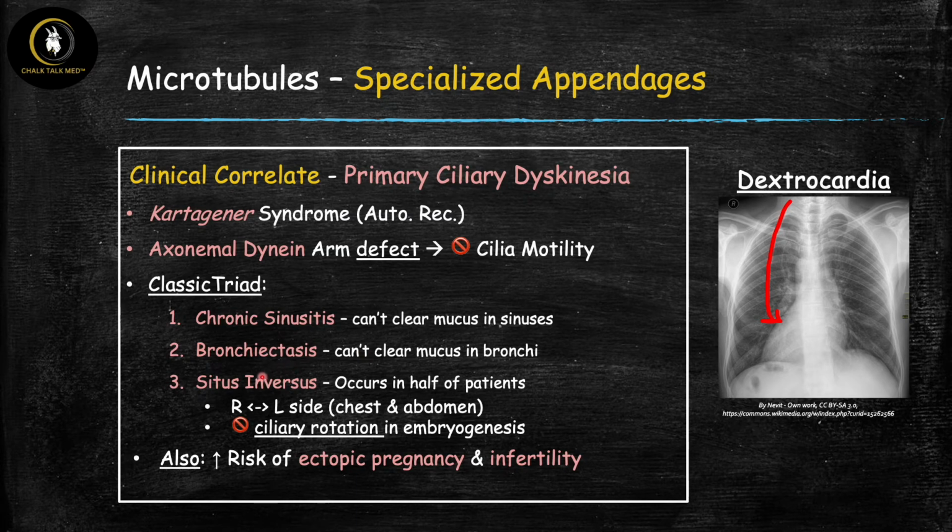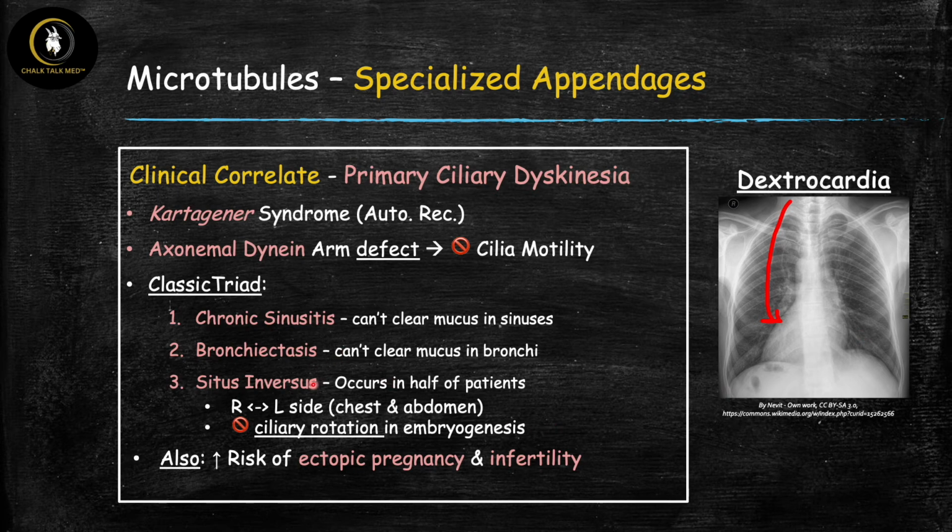So now let's talk about number 3, which is what the heck is situs inversus. So this is literally exactly what it sounds like. The sides are reversed, so the right and left side of the body, especially in the chest and the abdomen, are inversed. So for example, the liver, which normally would be on the right side, is on the left side. The spleen, which is normally in the left abdomen, will be in the right abdomen. And this is also going to manifest in the chest. So you can see that you have a condition called dextrocardia, where the heart border ends up on the right side of the chest instead of where it normally should appear, which is on the left side of the chest.